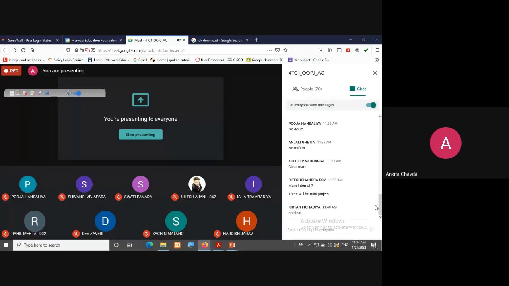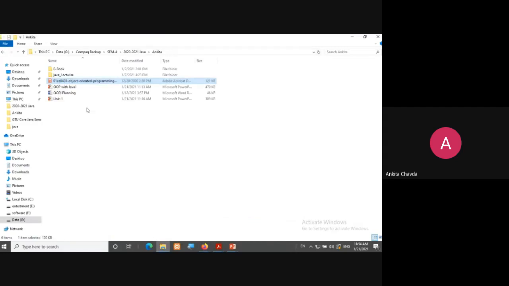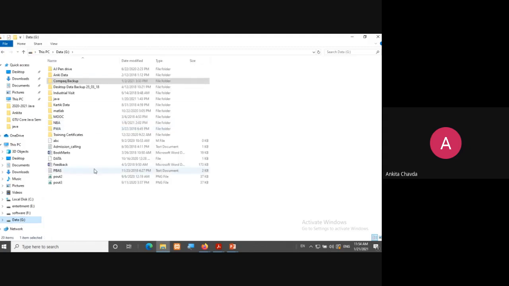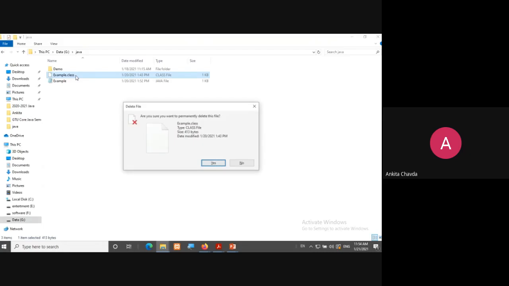So first of all, I'll show you how to run a program, because only one batch was having a lab. Other two batches do not know how to run a simple program, right? So I'll just show you a very first program, that how you are going to run this. So in the Java folder, I have one example.java file.